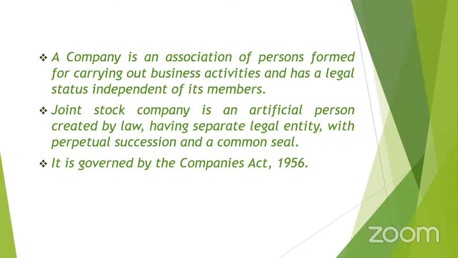So this joint stock company is an association of individuals that carry on business activities and has a legal status independently among themselves. Thus we can say that joint stock company is an artificial person created by law, having a separate legal entity with perpetual succession and a common seal. The second sentence gives you the complete meaning of the word joint stock company. For that, obviously, we have to refer to the features of joint stock company.